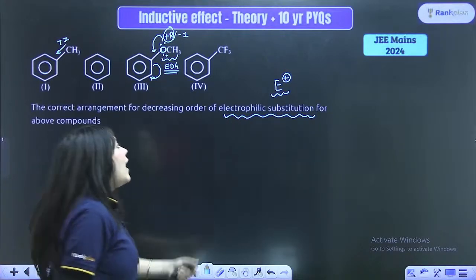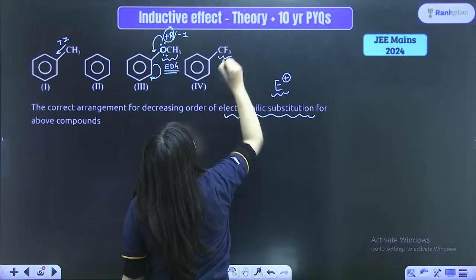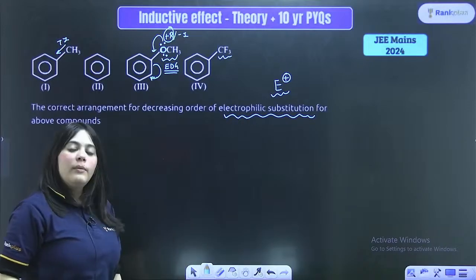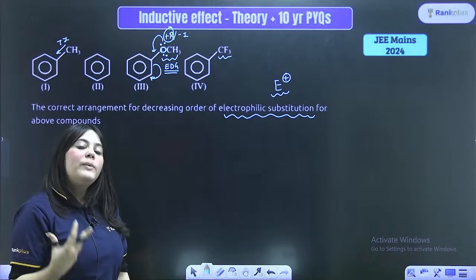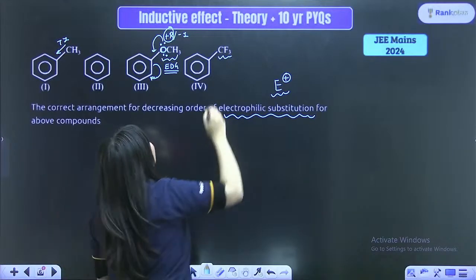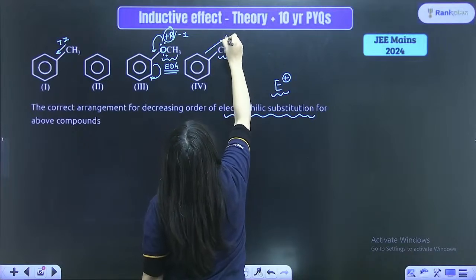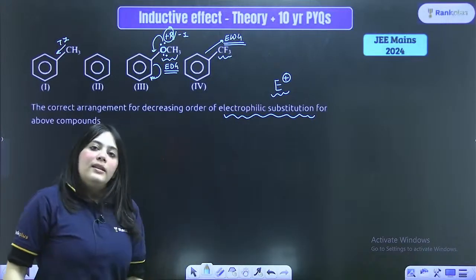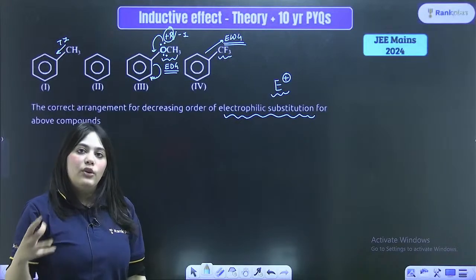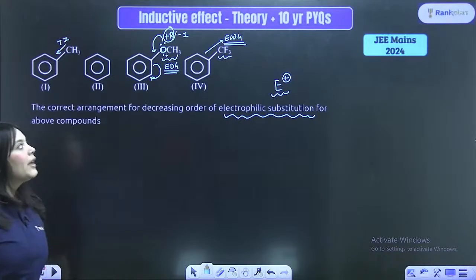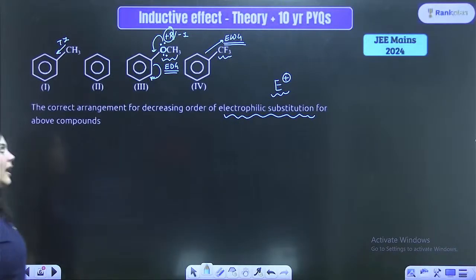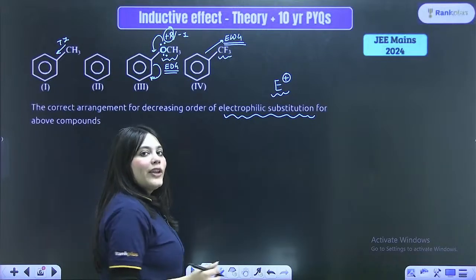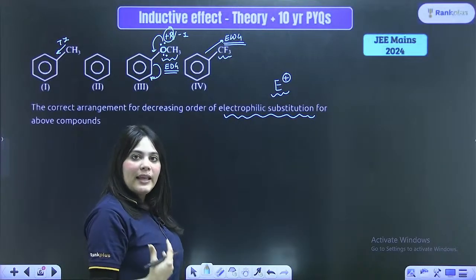In the fourth option, you have a CF3 group attached to the benzene ring. What kind of group is CF3 once again? CF3 is indeed an electron withdrawing group, and it is decreasing the electron density in the ring.